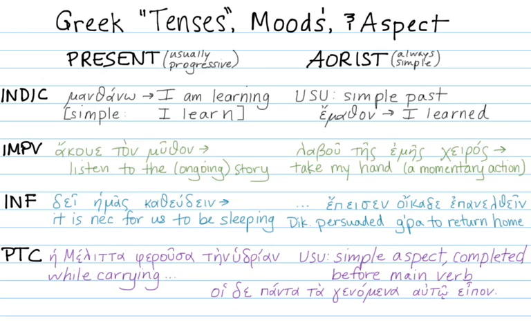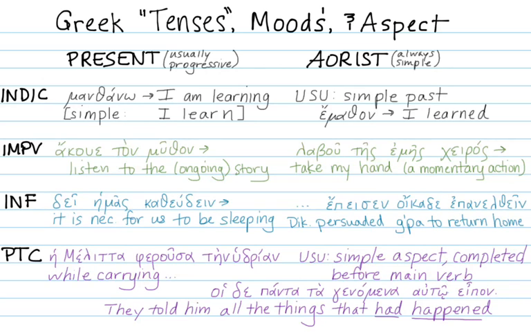So you would translate this with "they told him," so this is the past tense main verb, "they told him." Now we want a participle that's completed before "they told," which in English we do with "had." They told him all the things that had happened. So the things that had happened is completed before eipon, the main verb. So that is the common usage of the aorist participle. It's simple aspect completed before the main verb.